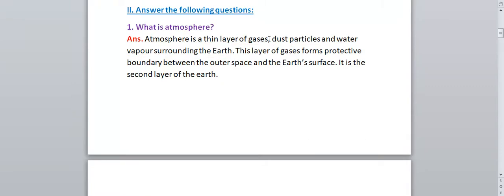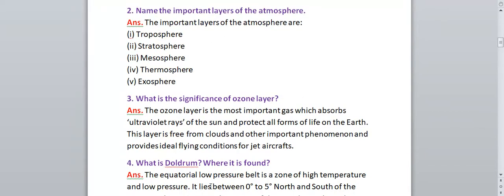Okay. Next, our question number 2 is, name the important layers of the atmosphere. So what are the important layers of the atmosphere? We know that it has 5 important layers. So you have to remember the 5 important layers of the atmosphere are, first one is your troposphere, troposphere. Second one is your stratosphere. Okay, first one troposphere, second stratosphere, third one is your mesosphere.